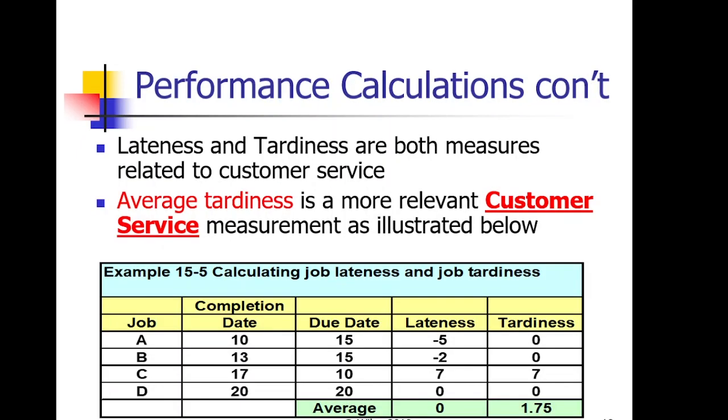Now, lateness and tardiness can also be measured using these priority rules, and the average tardiness is more relevant to customer service measurement. It shows how good our customer service is. For example, as we can see here, there are 4 jobs, and some jobs have been completed within the deadline and some outside of the deadline. Job A has been completed 5 days before the deadline, job B 2 days before the deadline, while on the other hand C was completed 7 days after the deadline, and D was completed exactly on the deadline. So our tardiness is measured by the number of days in which we are late divided by the total number of jobs, and our tardiness is 1.75.